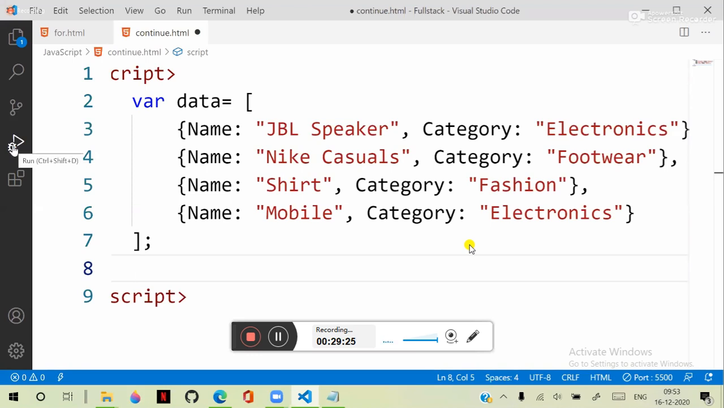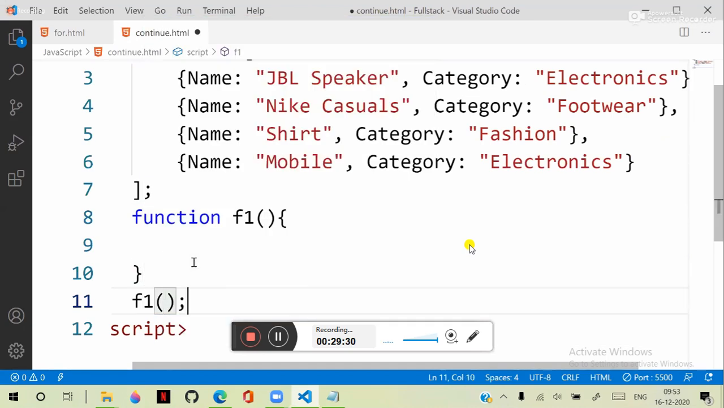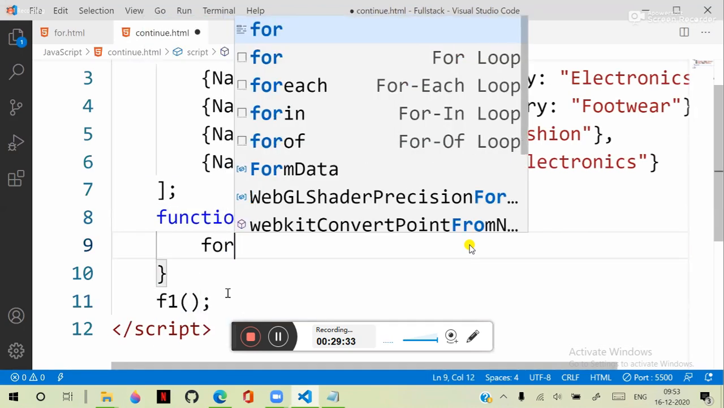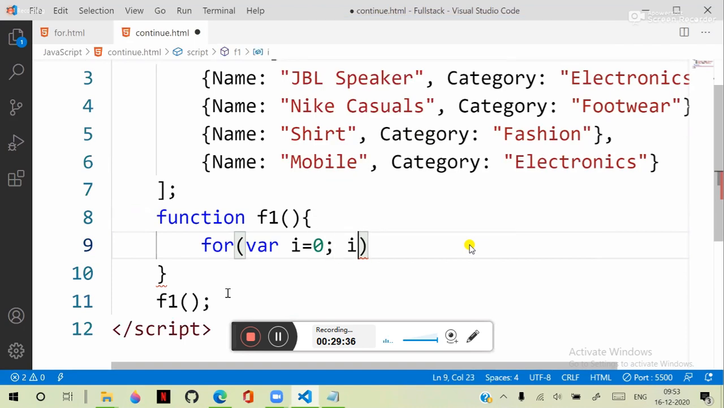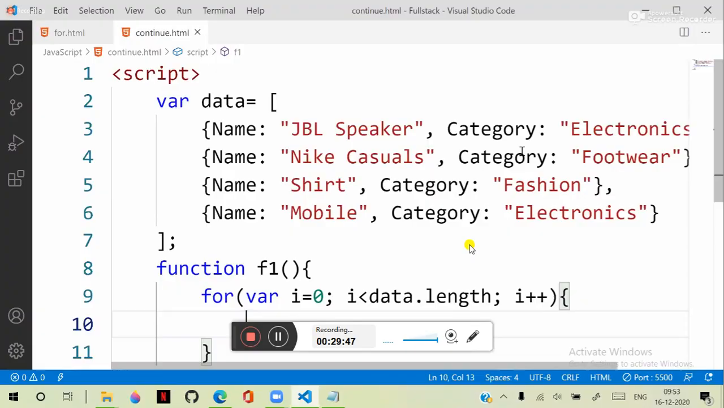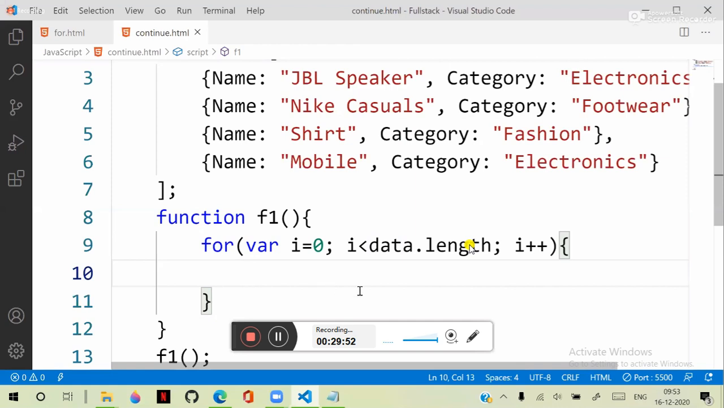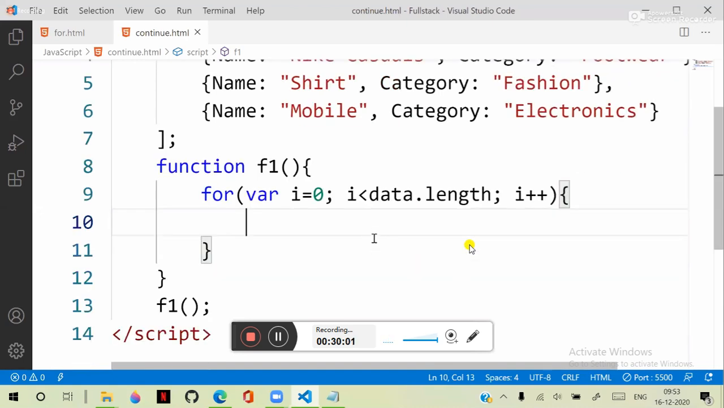So I'm writing a function f1 and calling the function. I am creating an iterator where i is equal to 0, i less than data dot length, and i plus plus. I want to print only the products that belong to the category electronics and fashion. I don't want footwear. That means whenever footwear comes, ignore it. Then we can write the condition like this.